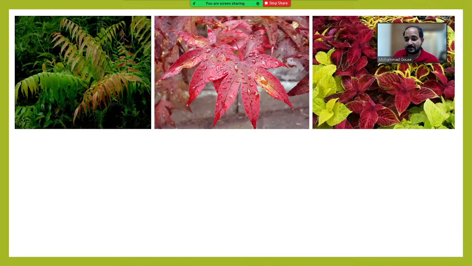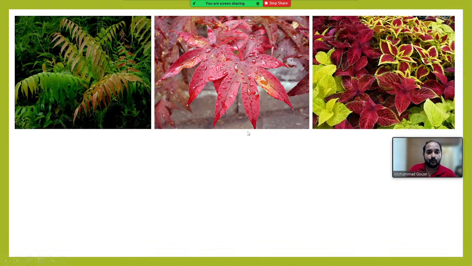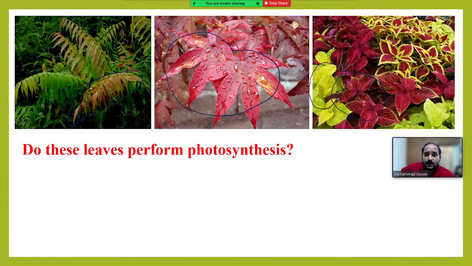Observe these plants now. Observe these leaves. It's not like the previous one I have shown you. Here, the newly formed leaves are somewhat reddish or brownish in color, right? And these leaves are also reddish. They are not white, they are red. And these leaves are somewhat red, brown, and somewhat yellow in color. Then do these plants perform photosynthesis? Do these leaves perform photosynthesis?